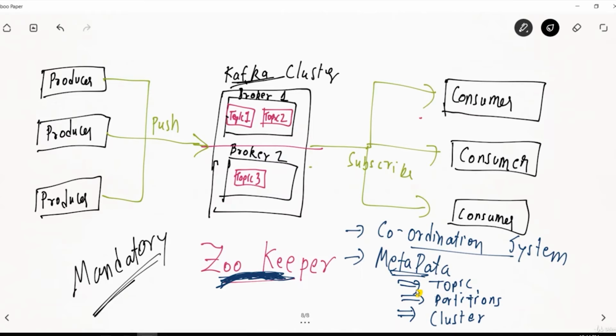Is Zookeeper more relevant from the client or consumer perspective? It is relevant from the producer perspective also. How so? Because it contains the metadata information. The client tells us which partitions and which topics it wants to read. Let's say a producer wants to push data into a topic. The producer doesn't know whether that topic is on the first machine or the second machine, so the producer also needs to go to Zookeeper to check where that topic is.